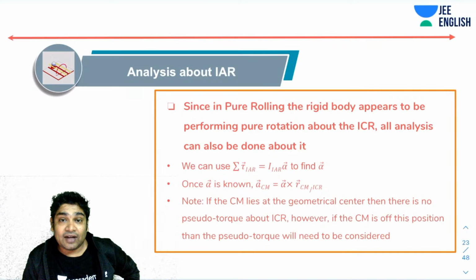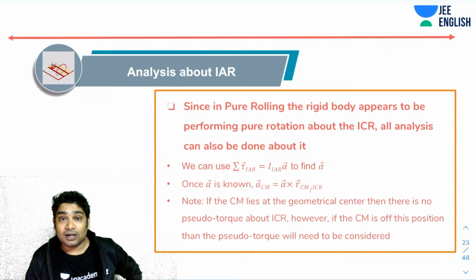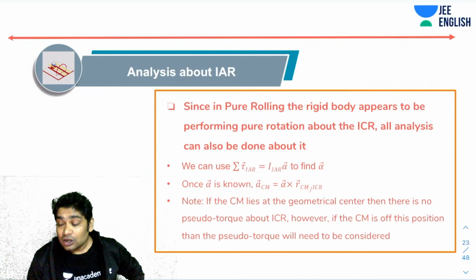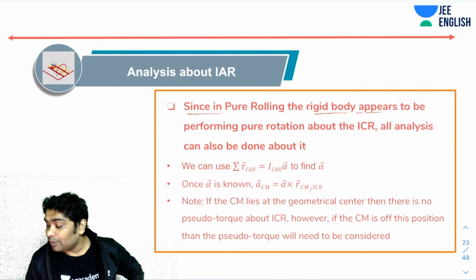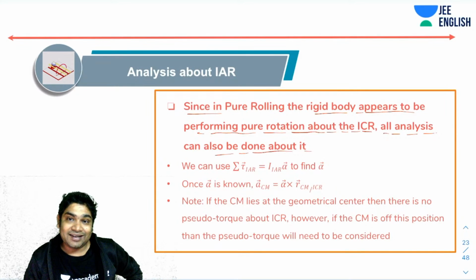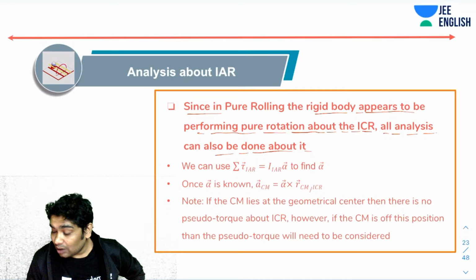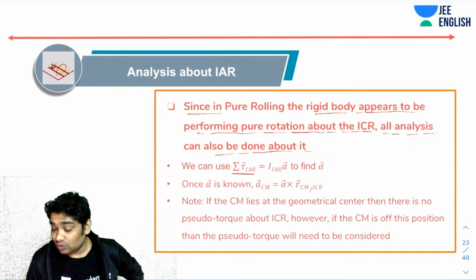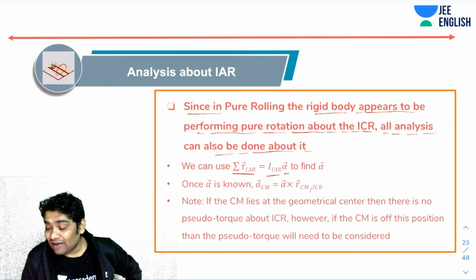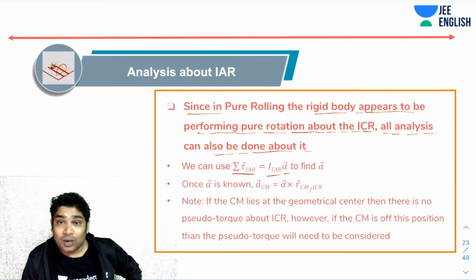Now, once we identify ICR, we can perform a whole lot of analysis about the ICR also. And how do we do that? Since in pure rolling, the rigid body appears to be performing pure rotation about the ICR, all analysis can be done about it. You can use the tau equals I alpha equations. So tau about IAR, which is the instantaneous axis of rotation, equals I about IAR times alpha, to find alpha. Please note this. Also, once alpha is known, ACM would be known. ACM would be nothing but alpha cross the R of CM with respect to ICR.